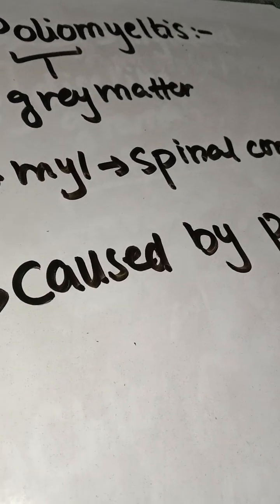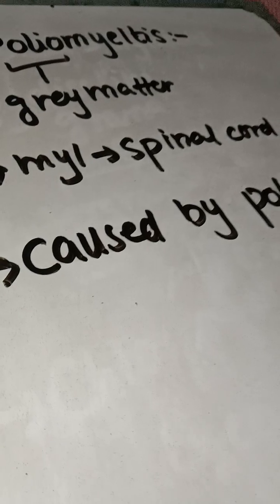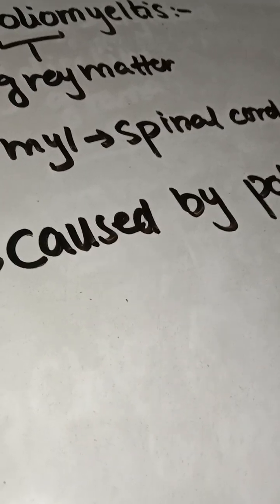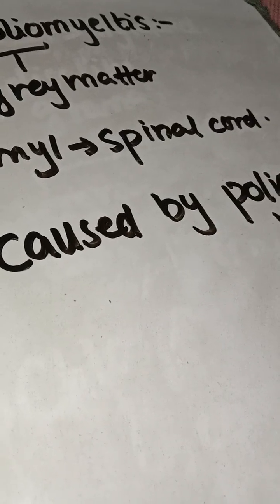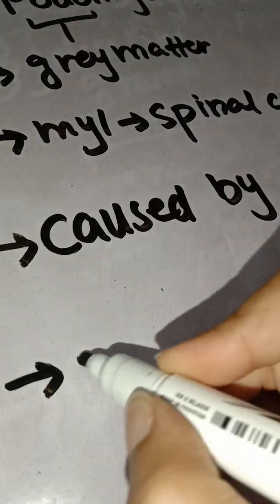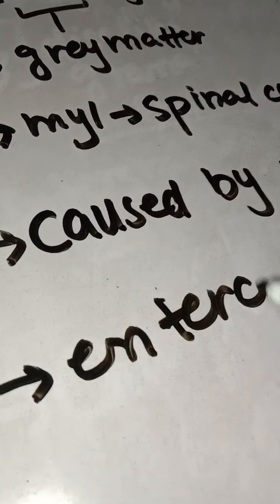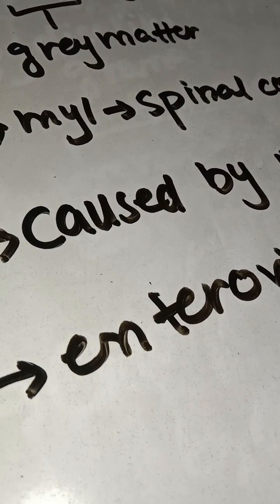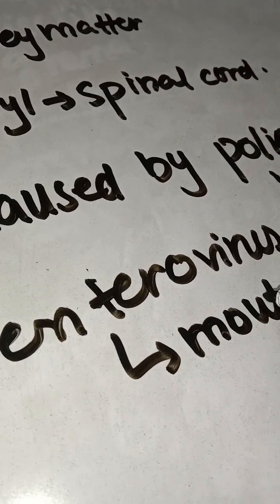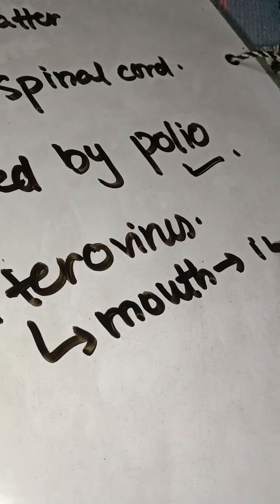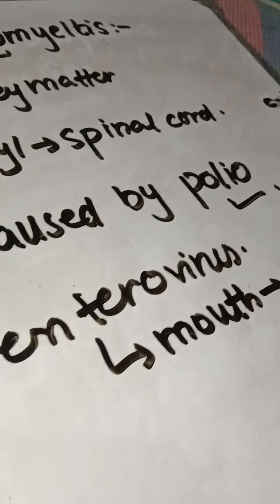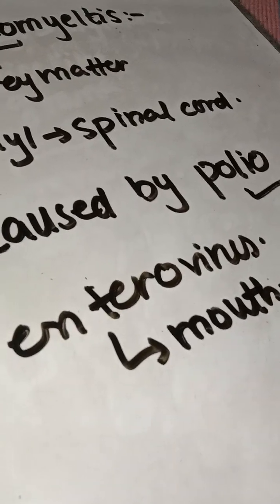polio virus. There could be an MCQ: a disease that is caused by a virus is known as, so you can put the answer that is poliomyelitis. Okay, so it is an enterovirus. What is an enterovirus? Basically, an enterovirus is one which enters from the mouth to the intestine, from our oral cavity to the anus or the intestine.